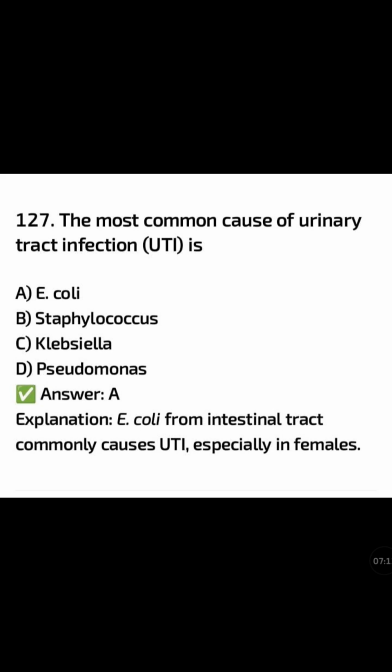The most common cause of urinary tract infection is: E. coli, Staphylococcus, Klebsiella, Pseudomonas. The correct answer is option A, E. coli. E. coli from the intestinal tract commonly causes UTI, especially in females.